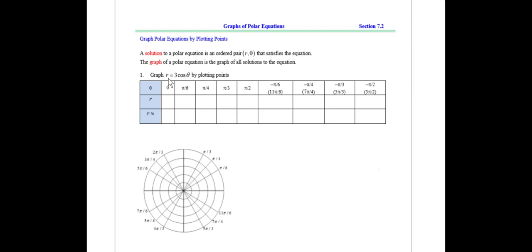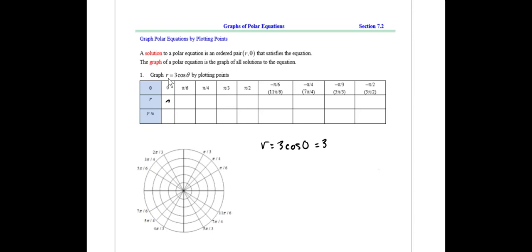Let's start out with theta equals 0, that first column there. That gives me r is 3 cosine of theta, where theta equals 0. And that equals 3 because cosine of 0 is 1.